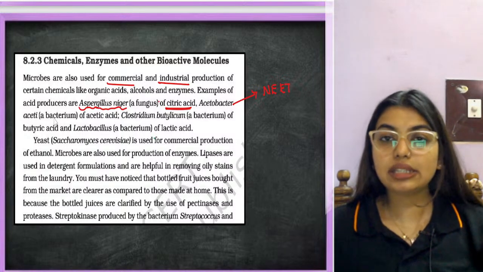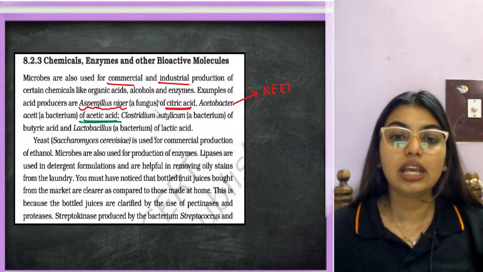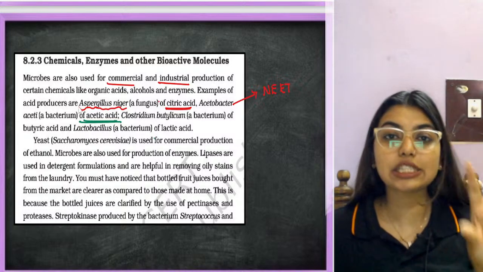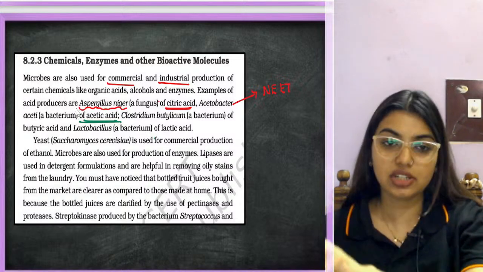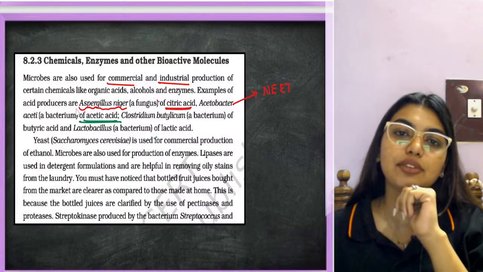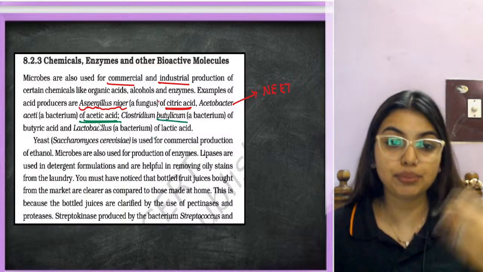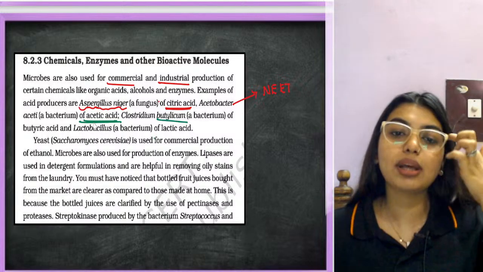Now look here. Acetobacter aceti forms acetic acid. So we have Aspergillus niger, citric acid, and Acetobacter aceti. Very simple, no? Acetobacter aceti will form what? Acetic acid, the word aceti is there. Clostridium butylicum, butyric acid. Lactobacillus, lactic acid.